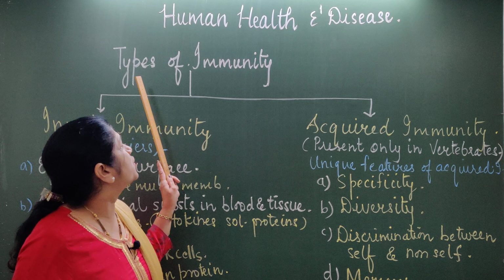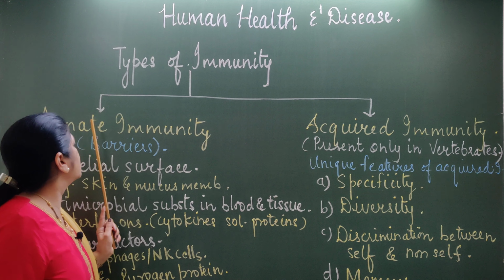So here, in these types of immunity, the very first we discussed was innate immunity, the barriers of innate immunity. Now, this is the second type of immunity, acquired immunity. Acquired immunity is the resistance which is acquired by the individual in the lifetime. This immunity the individual has developed after birth. He has adapted it, and hence it is also called adaptive immunity.